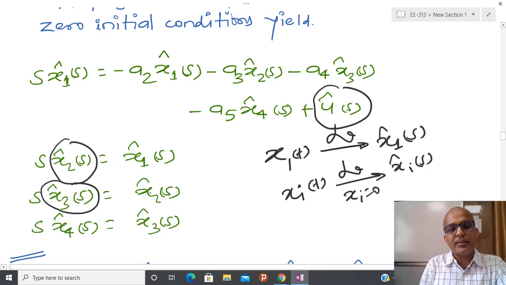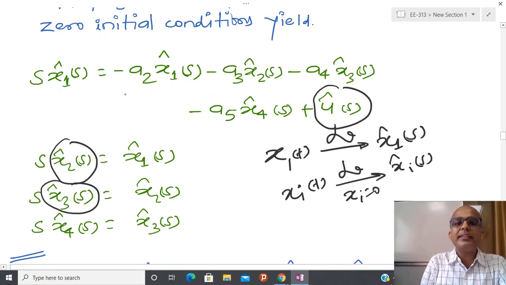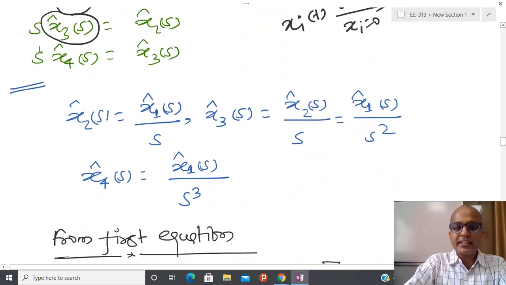By obtaining everything in terms of x1 and putting it in the first algebraic equation, I have everything either in the form of x1 or U(s).